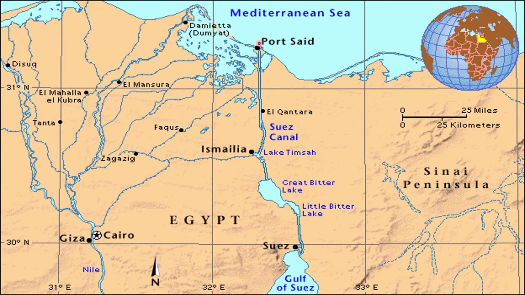Here you can clearly see that these are lands, but they have been cut down and a canal is formed, known as the Suez Canal. And we can clearly see this is the Mediterranean Sea, and if we are entering through the Mediterranean Sea, first we need to pass through Port Said, then we will go towards Lake Timsah, also known as Timsah Lake. Then we will go to the Great Bitter Lake or Bitter Lake, and then we continue towards the south, and the Gulf of Suez comes here. This was the third statement that I wanted to explain: first we pass through Port Said, then Lake Timsah, then Bitter Lake, and then the Gulf of Suez.